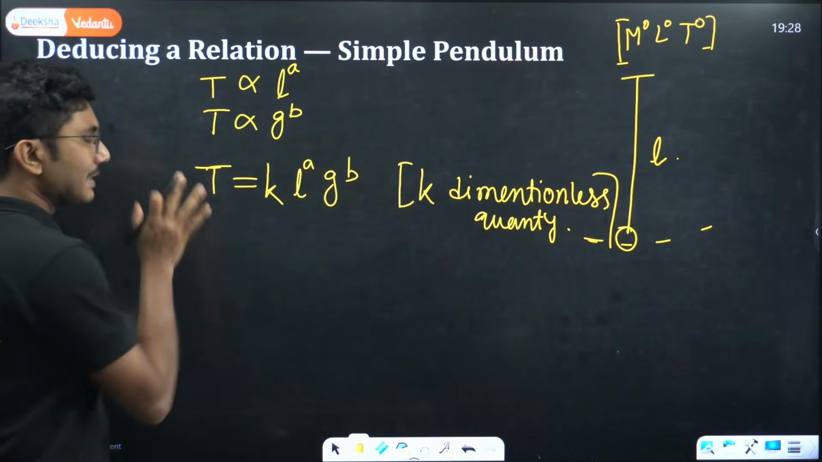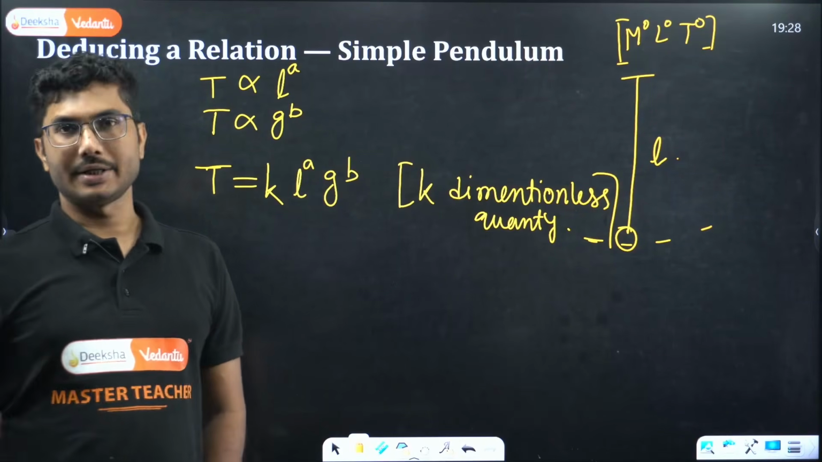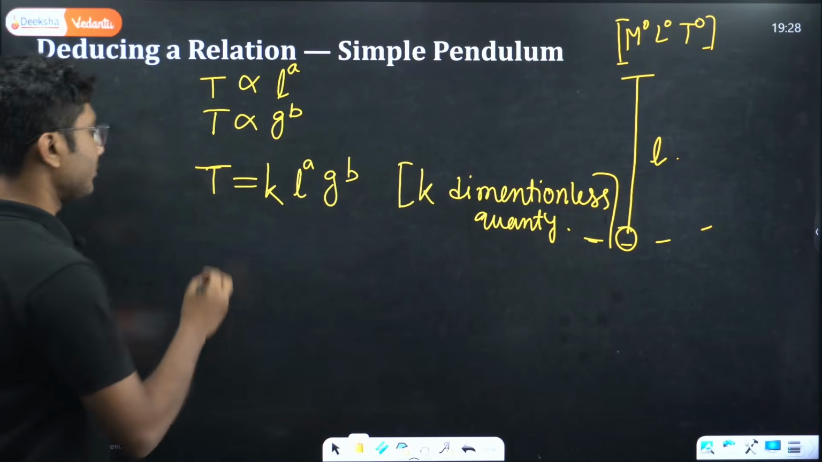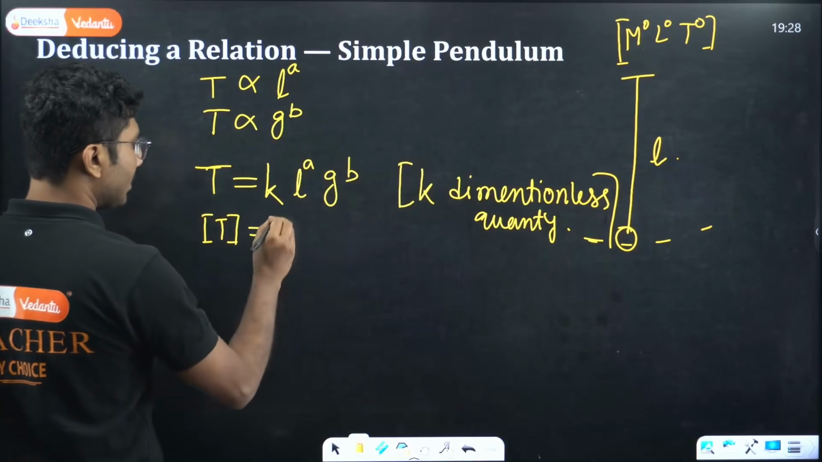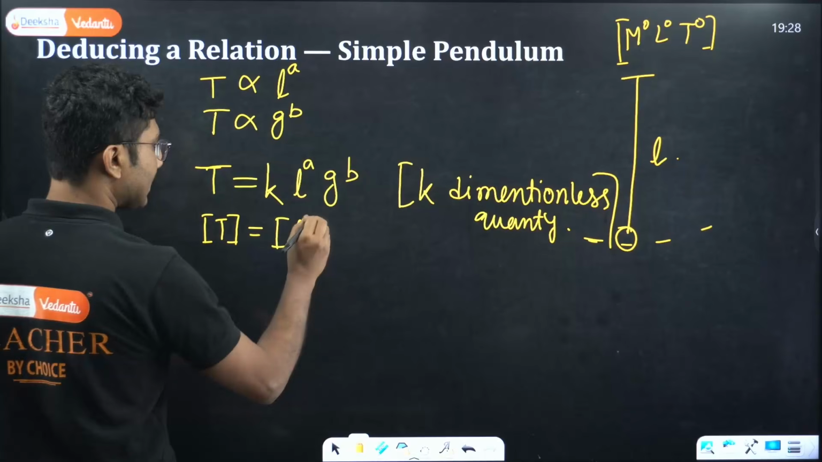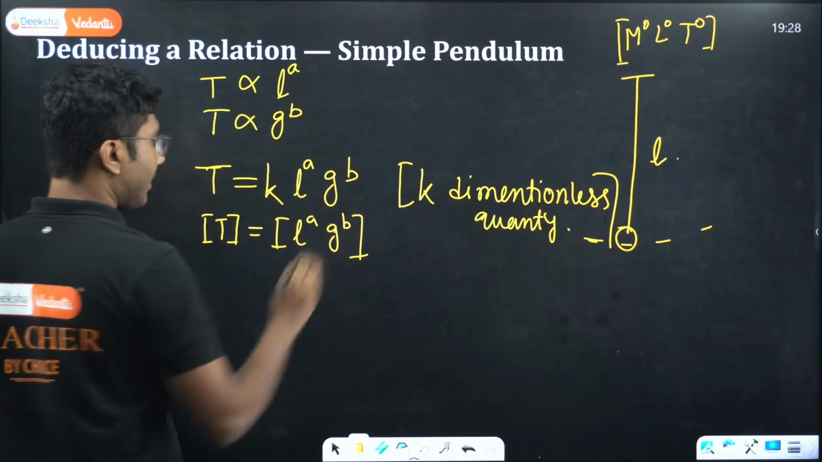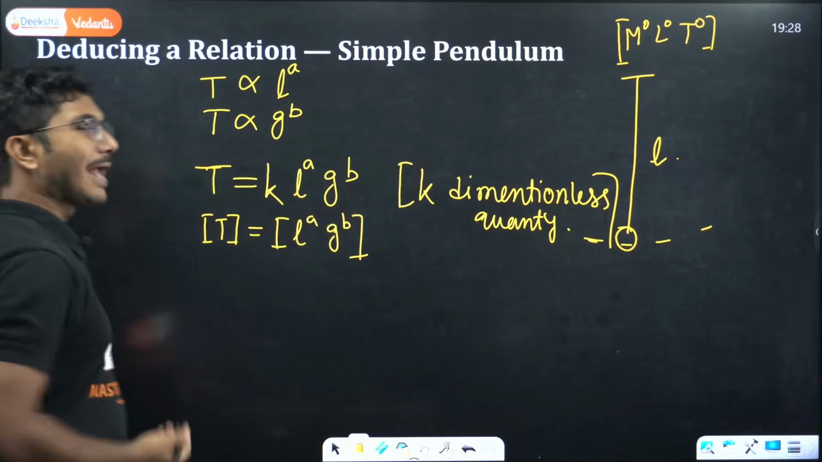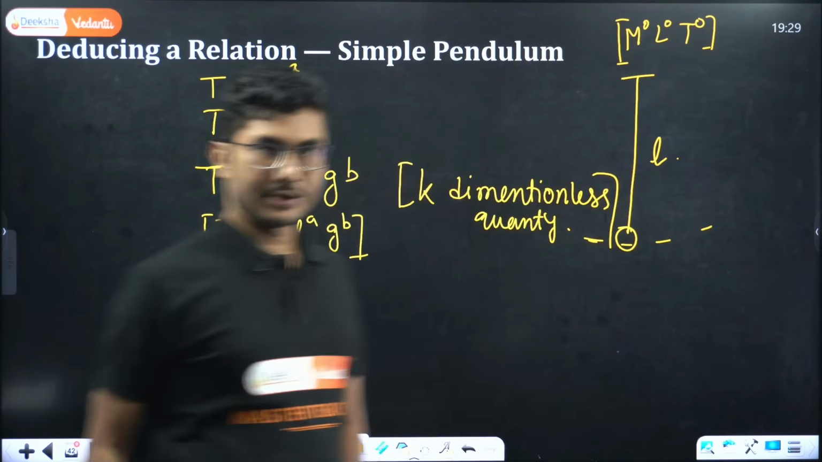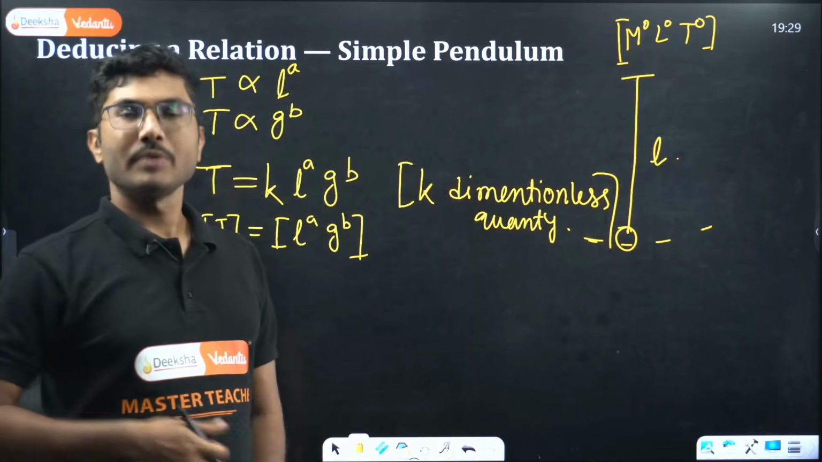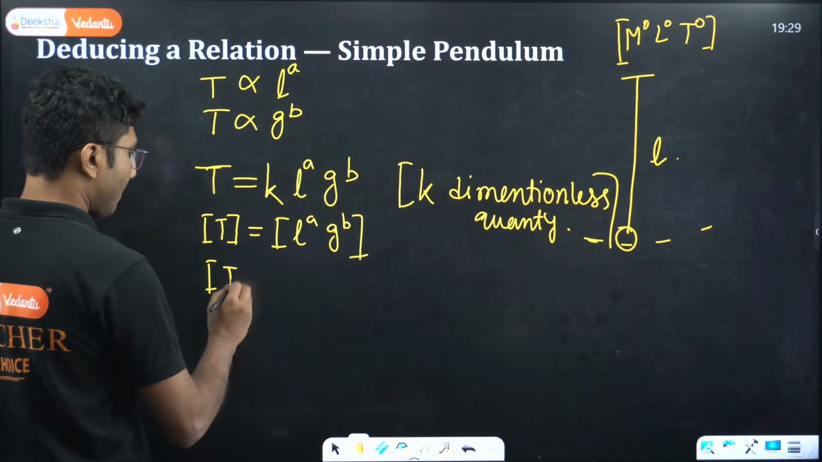Now what? If this is the equation we are writing, this has to be dimensionally correct. So the dimension of the left hand side must be equal to the dimension of the right hand side, right? So what is the dimension of time period? Time period means the time required to complete one oscillation. So obviously it is a time, so its dimension will be T.